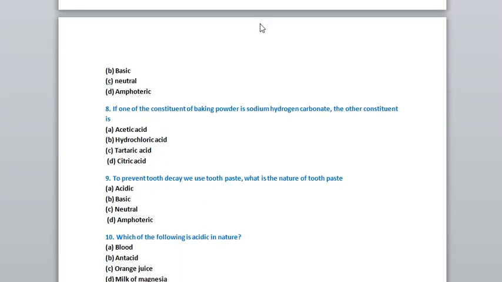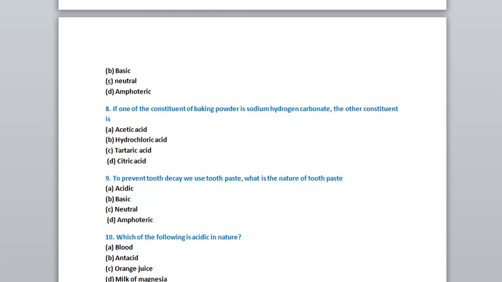One of the constituents of baking powder is sodium hydrogen carbonate. The other constituent, meaning baking powder is a mixture of sodium hydrogen carbonate and what? So baking powder is a mixture of sodium hydrogen carbonate and tartaric acid. Option C, tartaric acid, is the correct answer. So remember this question also.